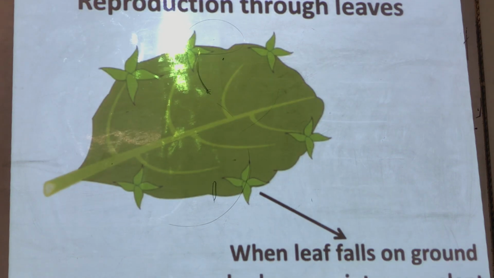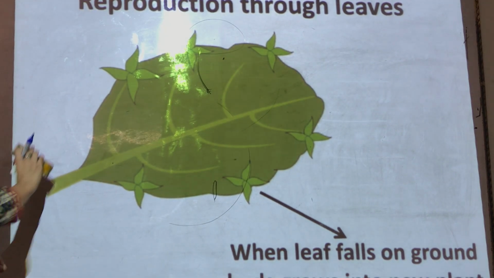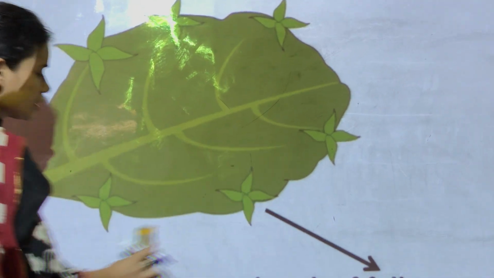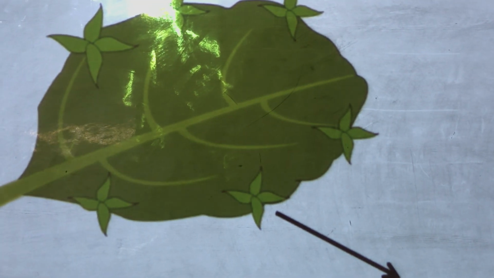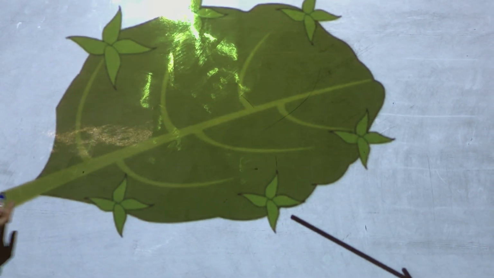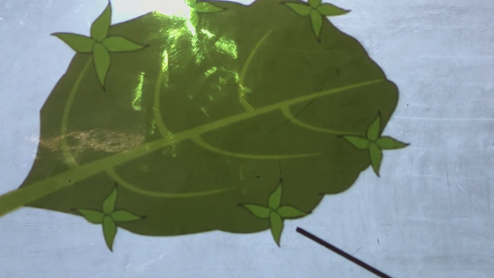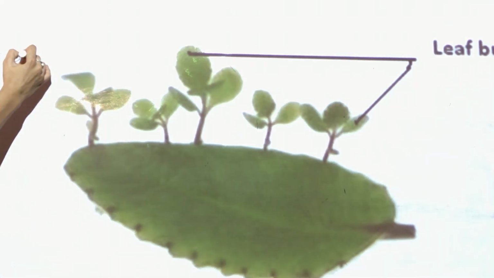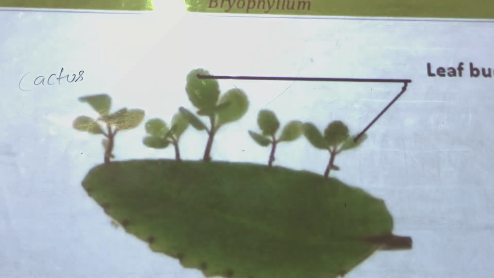Now, new plants can be grown through leaves. There are a few plants which can be grown through their leaves. Now that's a very difficult thing to understand. There are few plants, they have these buds like this. Can you see here? Like this, here also cactus. The cactus plant also has buds in its leaves.